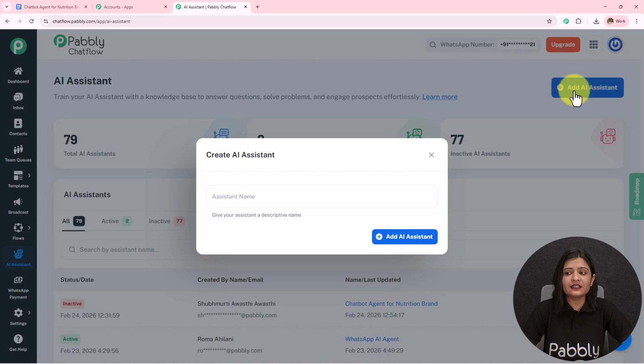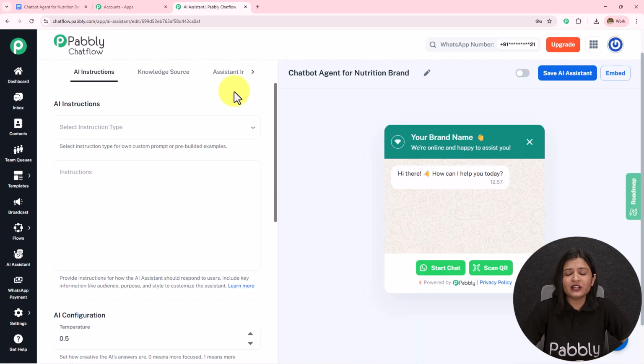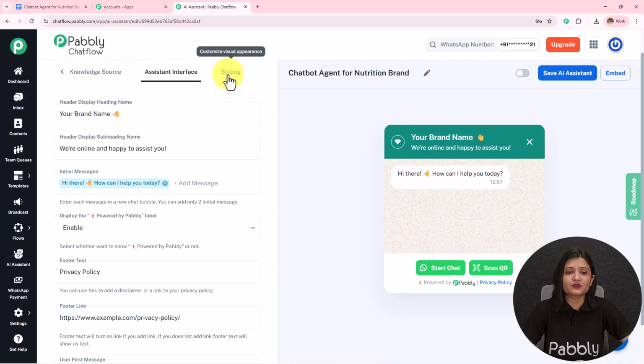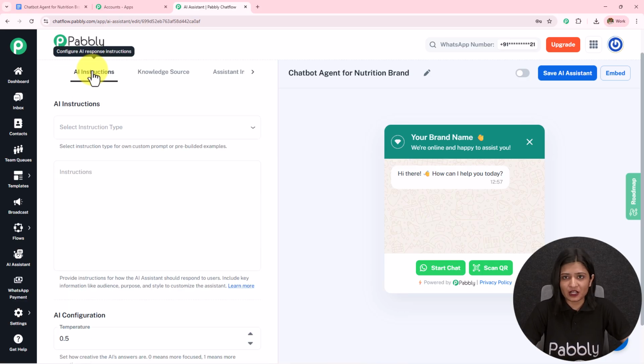To create a new AI assistant, you simply have to click on this add AI assistant and first name this as chatbot agent for nutrition brand, and then simply click on this add AI assistant. After adding this, we are on this page from where we are going to start creating this AI agent. First, on the top, you can see all these 4 options. We will be adding all the details in here to create this WhatsApp chatbot first.